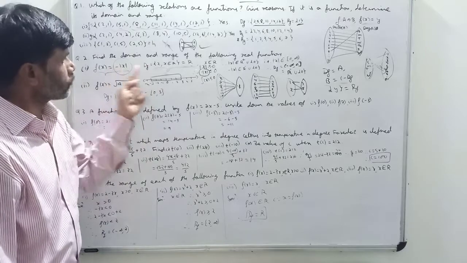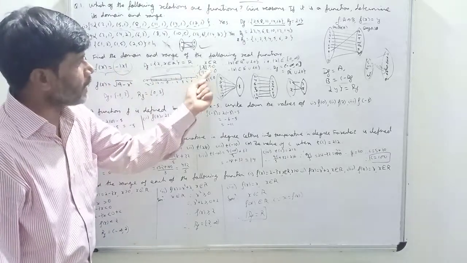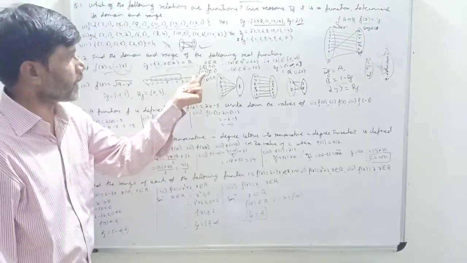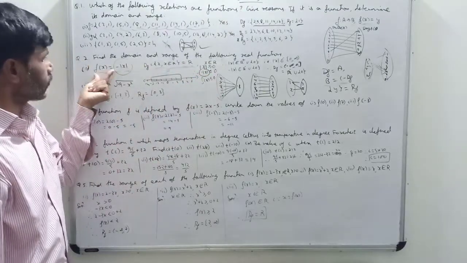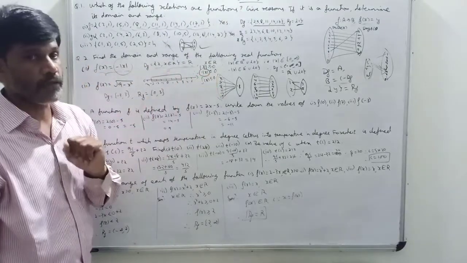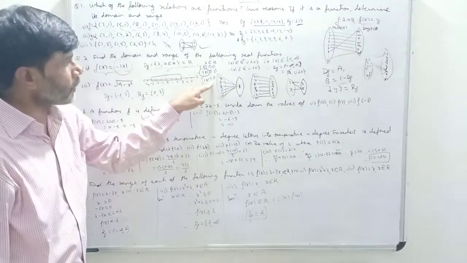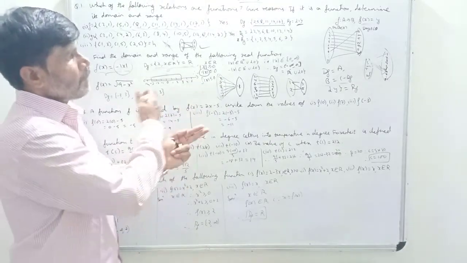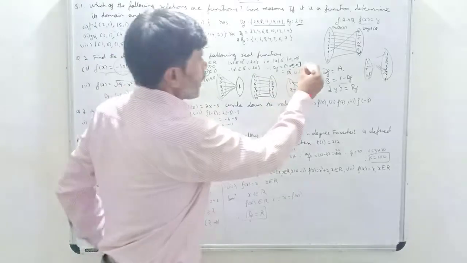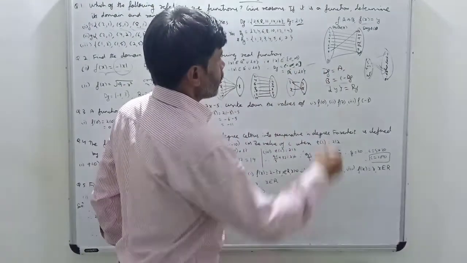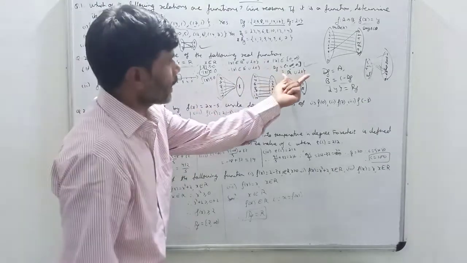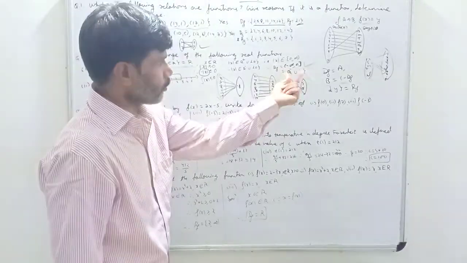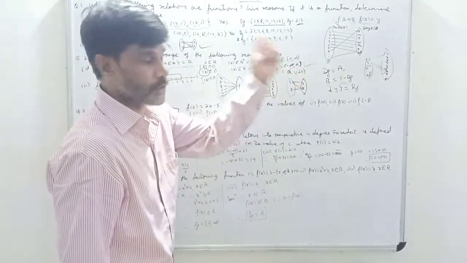Now I need minus, so I will multiply by minus. So minus mod x will be less than or equal to 0. Whenever you multiply by a minus sign, the inequality will change. So minus mod x is less than or equal to 0. But what is minus mod x? f(x). So f(x) is less than or equal to 0. So we say the range of the function is all the real numbers less than or equal to 0. So we write minus infinity to 0, closed interval at 0. The same thing I can write as R minus union 0 also, meaning all negative real numbers including 0.